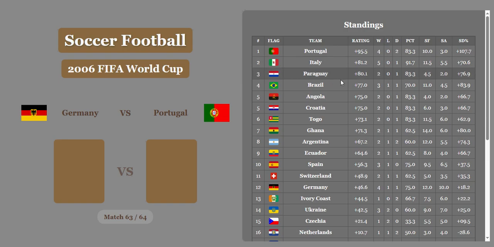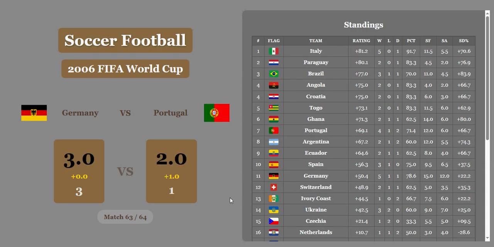Now, it is harder for these teams now. It's not exactly fair because a lot of these teams only played 3 games, so it's not a true measurement. Now these other teams got to play harder teams. So Germany does it 3-2 after economics are considered against Portugal. But that's not my fault. That's how the idiots that set up these tournaments, they don't know what they're doing. But I'm working with what we got here, folks.